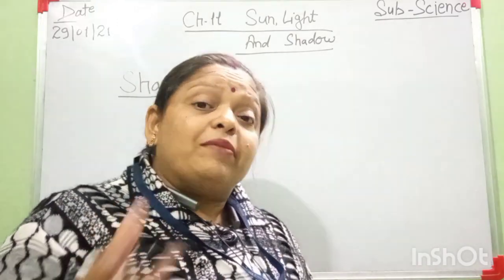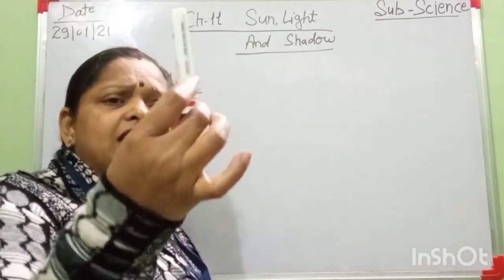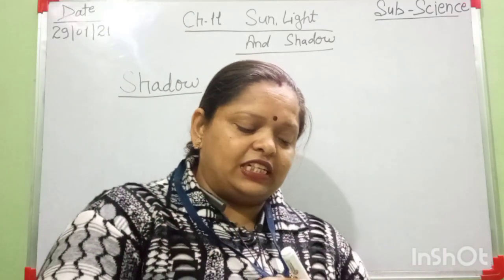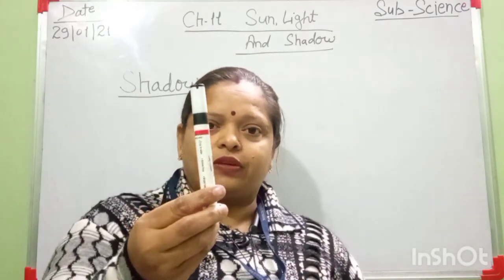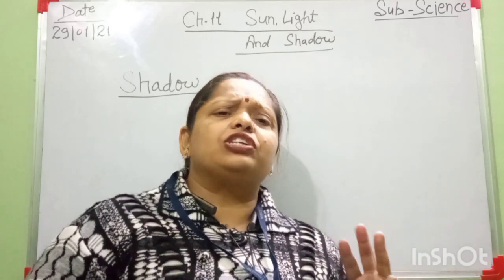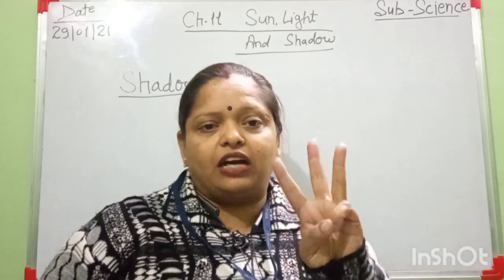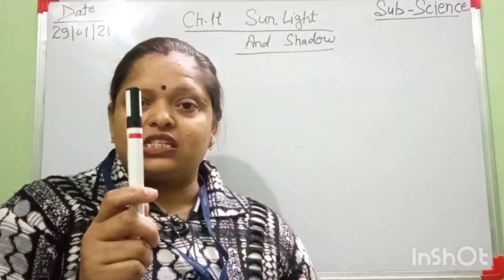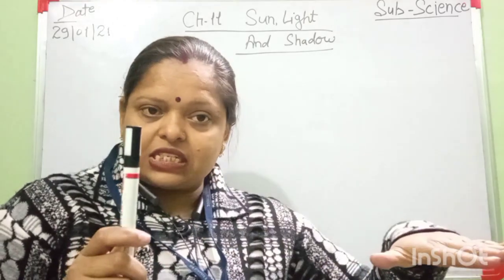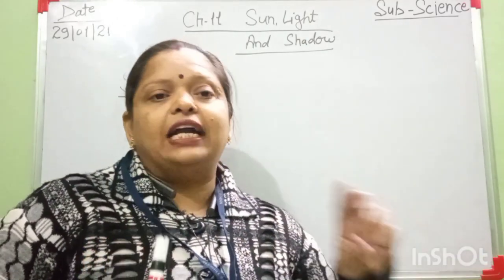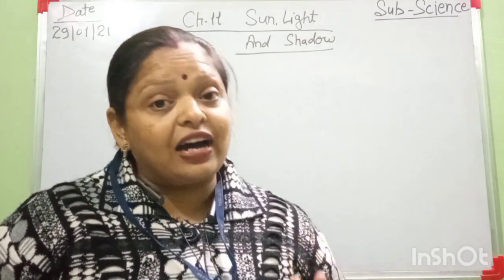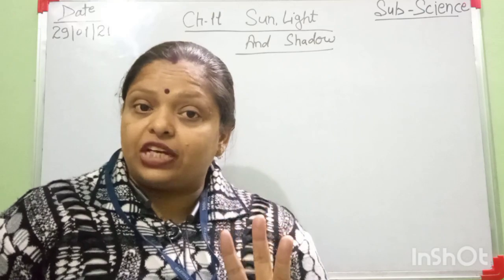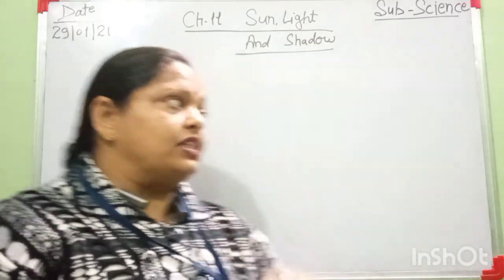Yes, I'm explaining here. Suppose, students, this is a thing. Look here, this marker, it is a thing. And when a shadow is formed, only three things are required. How many things? Three things. One, object. Second, the surface where the shadow is formed. And third one is the source of light. Only three things are required to form a shadow.